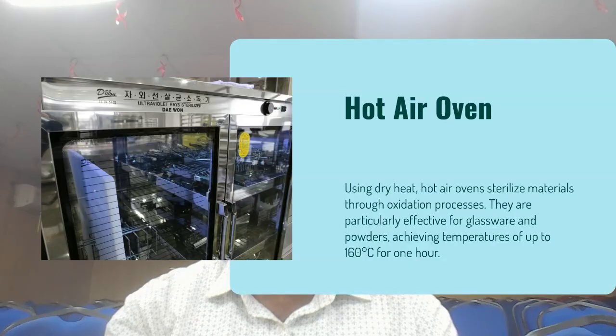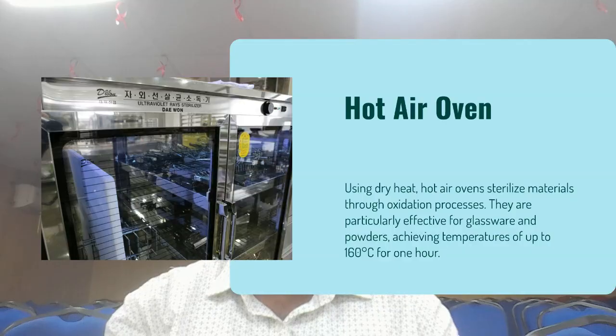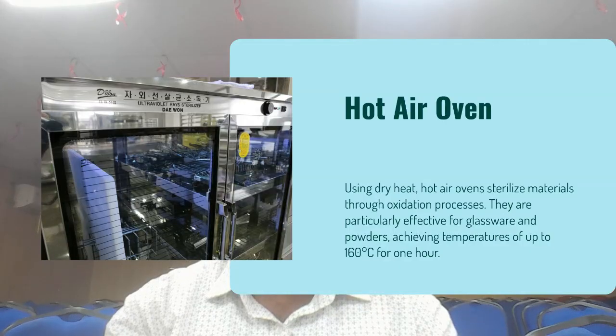Most probably glass materials such as petri dishes, measuring cylinders, pipettes, conical flasks, and other heat-stable drug materials such as granules can be sterilized. Here the temperature rises to 160 degrees Celsius. There will be a fan, the hot air will be circulated inside, and the heat will be transferred to the material, and the process kills the microorganisms by protein denaturation and lipid peroxidation of the cell wall. So the organism will be destroyed.